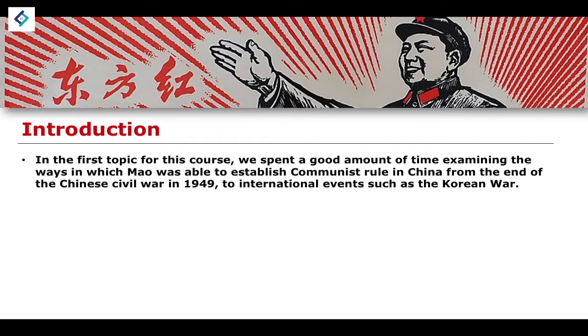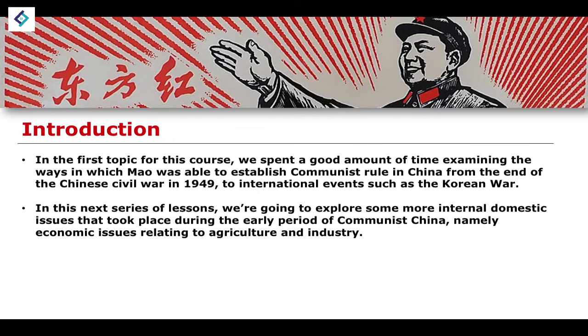So, again, as I mentioned, in our first topic for this course, what we did was spend a good amount of time talking about the ways in which Mao and the broader CCP was able to establish communist rule in China from the end of the Chinese Civil War in around November 1949, to look at the different internal policies that took place, talk about things such as the 100 Flowers campaign, as well as the early economic changes that were made, and then examining through the lens of international events such as the Korean War as well.